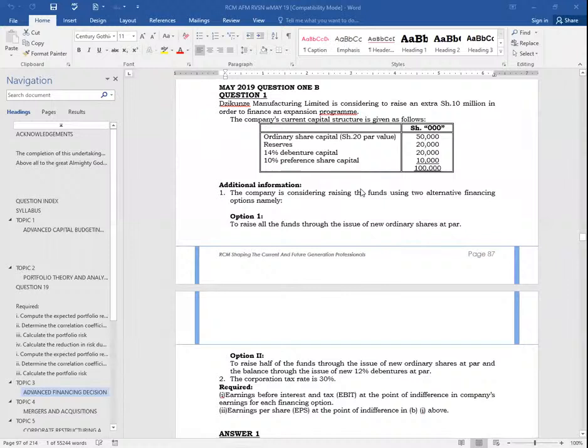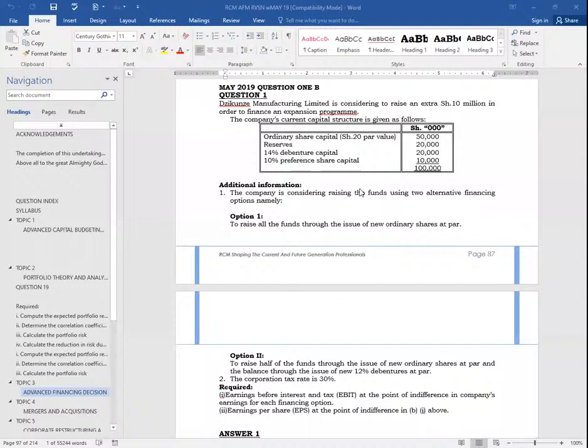We are told in May 2019 that Zikunze Manufacturing Limited is considering to raise an extra shillings 10 million in order to finance an expansion program. The company's current capital structure is given as follows. We have the ordinary share capital, shillings 20 par value, where I'm able to get the number of ordinary shares. I have reserves there, but they are nothing for me in terms of my EPS formula. 14% debentures are very important. 10% preference share capital is very, very important.